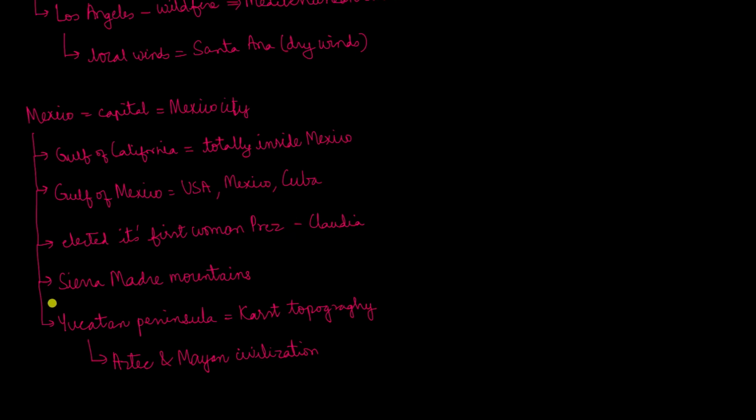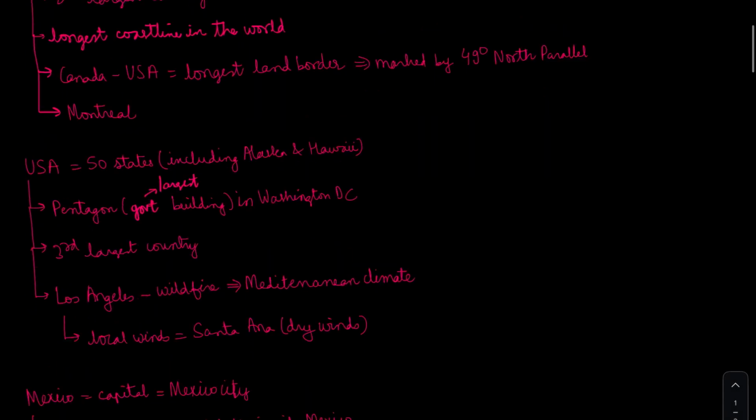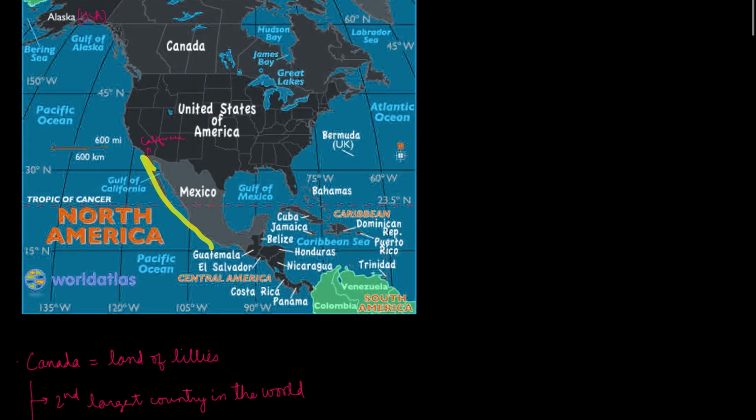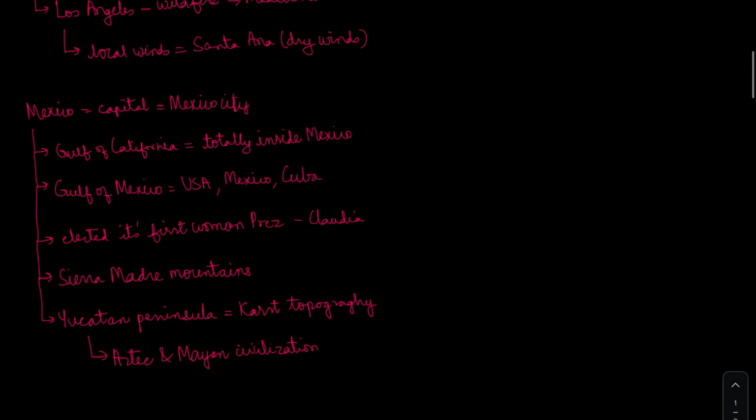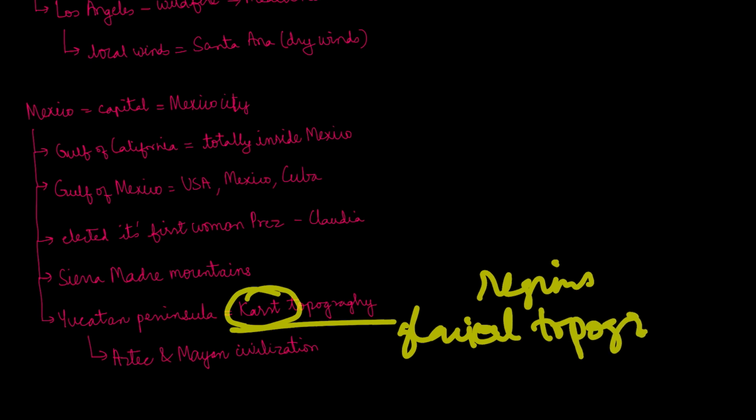Then the Sierra Madre Mountains. Here are the Sierra Madre Mountains. This is Sierra Nevada. There was a question last year about these mountains as well. So the Sierra Madre are housed in the country of Mexico. Then the Yucatan Peninsula, which has karst topography. Karst topography is related to the cold regions, something like the glacial topography features.